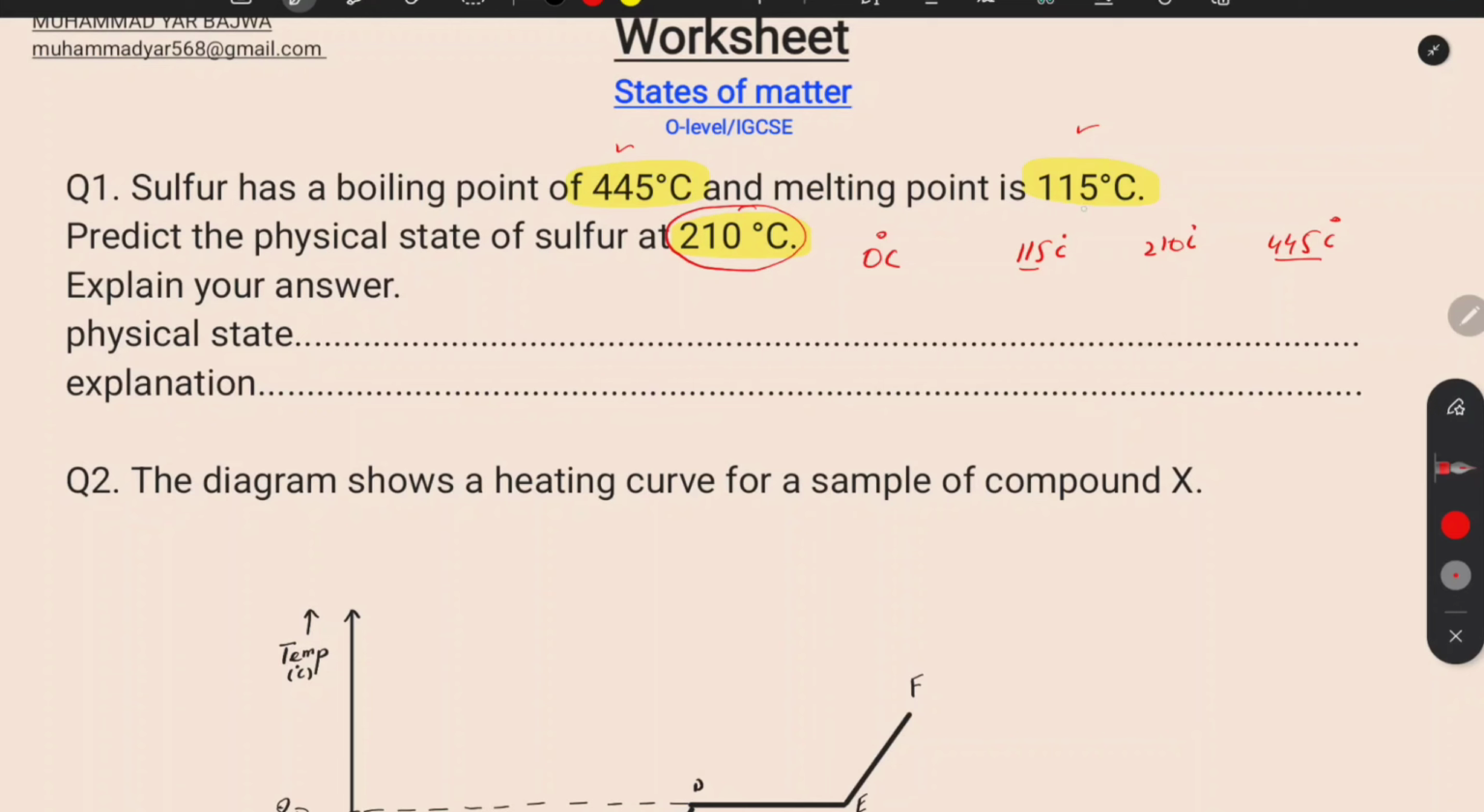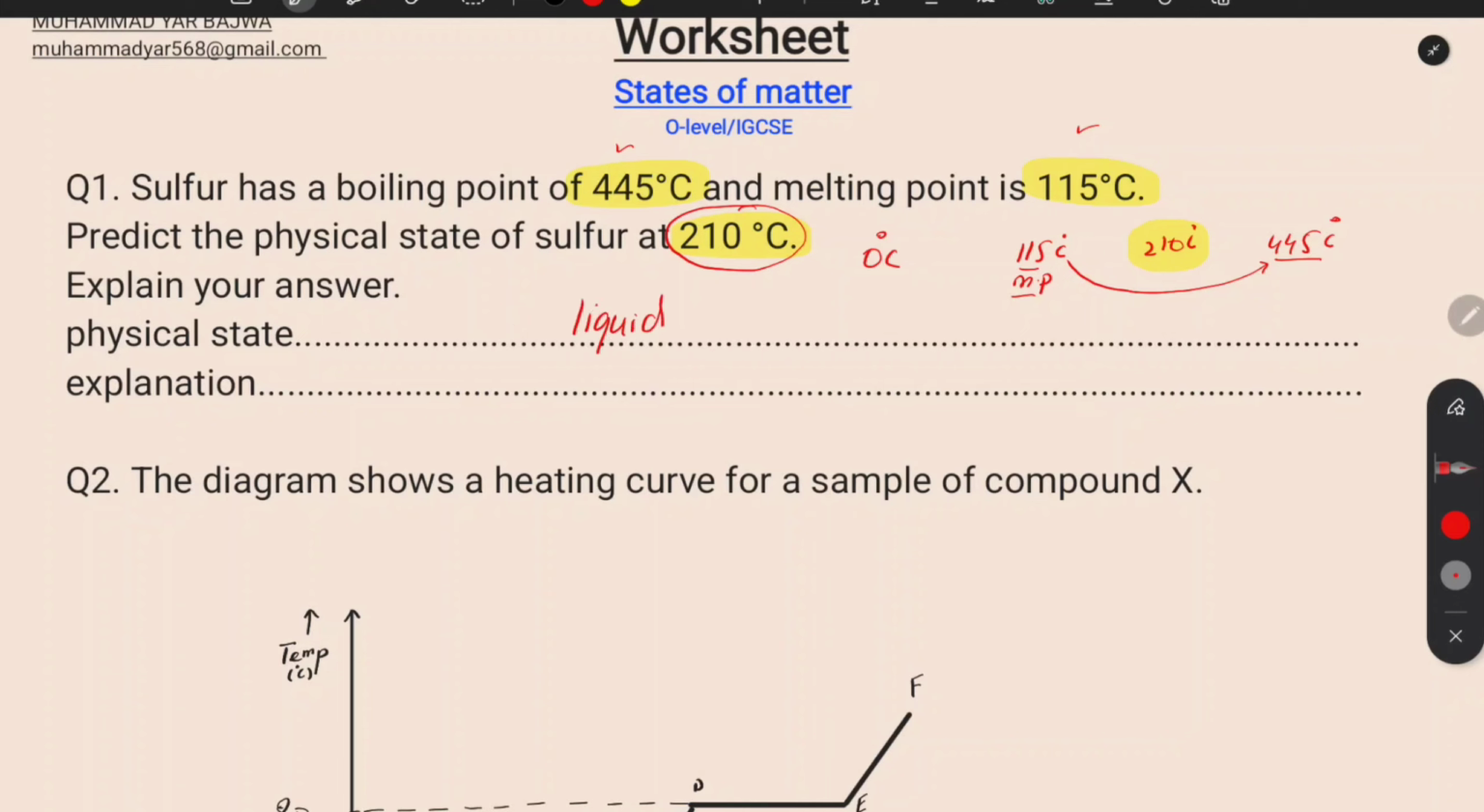So at 115 degrees centigrade, if this is the melting point of sulfur, it means that it is now converted into liquid state. So from 115 to 445 degrees centigrade it will remain in the liquid state, and at 445 degrees centigrade it will convert into gas. So it means that at 210 degrees centigrade the physical state of sulfur would be liquid.